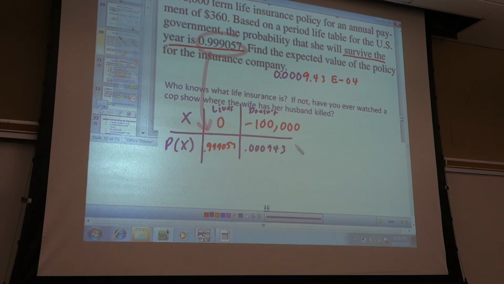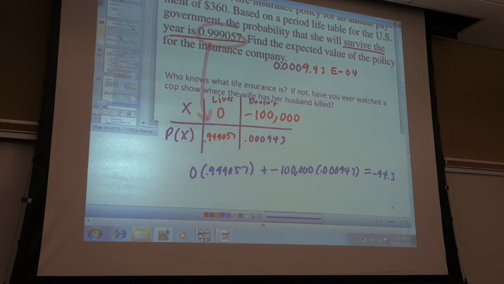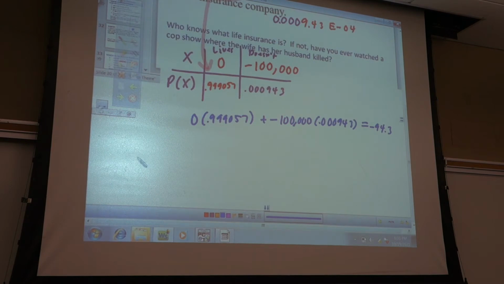All right, so expected value, you multiply every x by its probability. So 0 times 0.999057 plus negative 100,000 times 0.000943. And everybody got, this goes to 0, so this becomes negative 94.3. So they pay out 94.3. So that's the expected value of their payout, right?